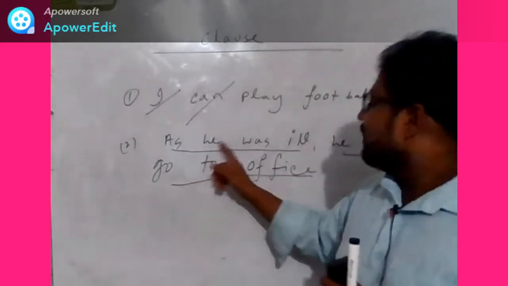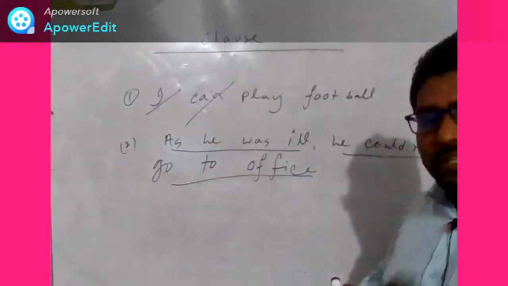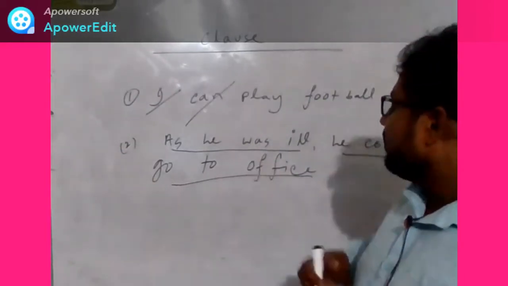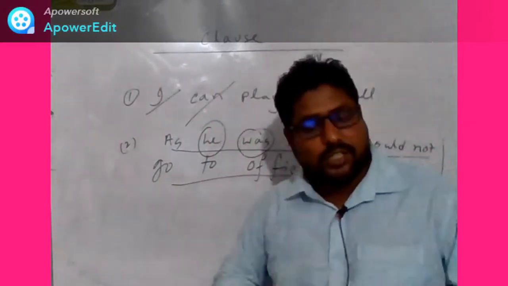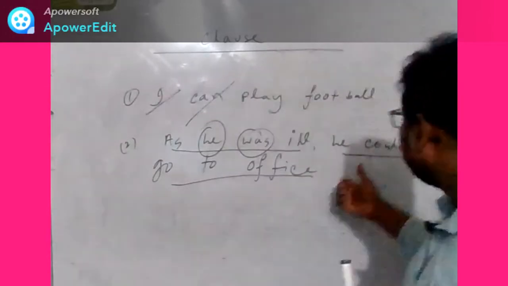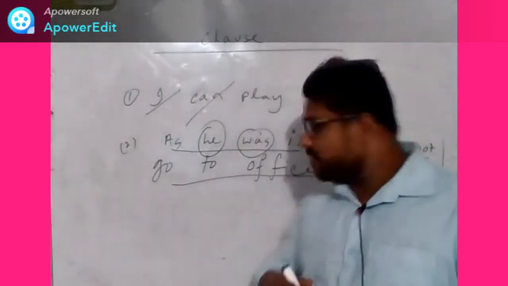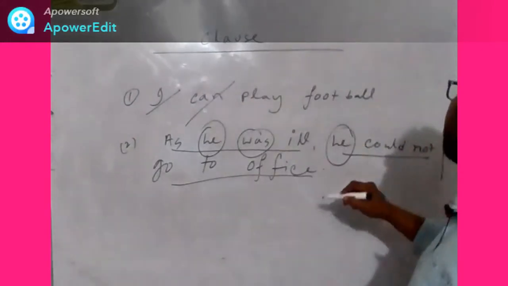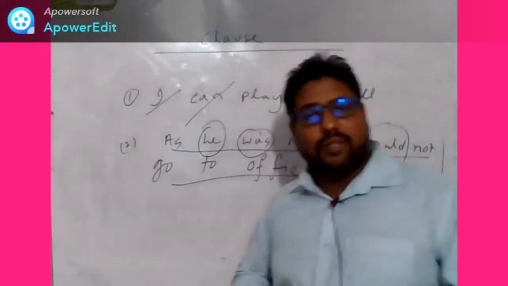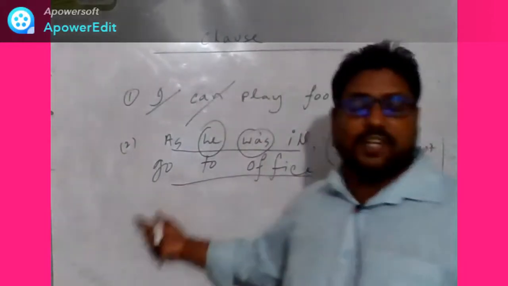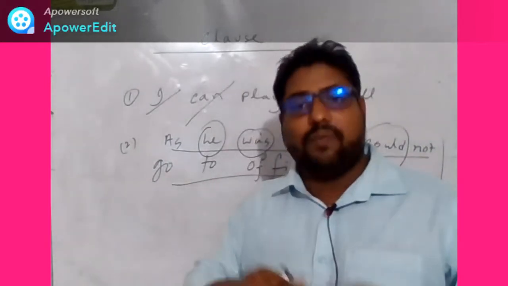Okay, "as he was ill" is a clause. Why? The reason is that in this part we have a subject and a verb. So this is a clause. Again, "he could not go to office" is also a clause because here we find the subject he and the verb could. So what is the condition of being a clause?